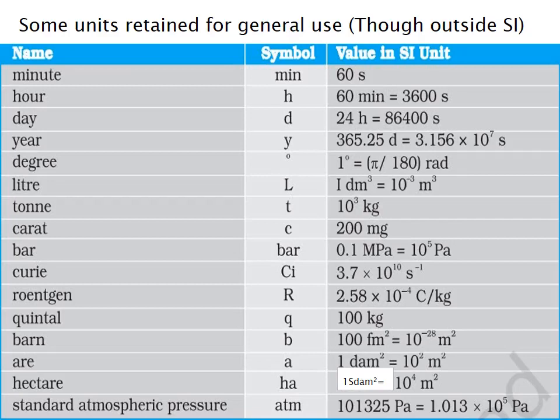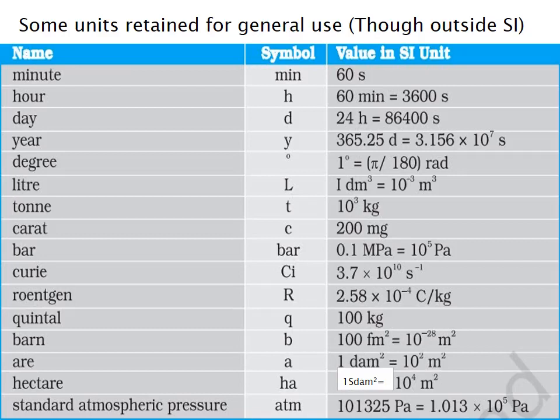Seventh one is ton, symbol is t, and value in SI unit is 10 the power of 3 kilogram. Eighth one is carat, symbol is c, and value in SI unit is 200 milligram.